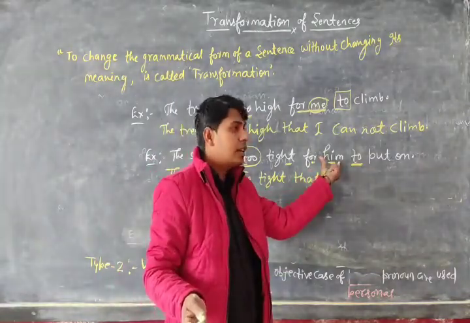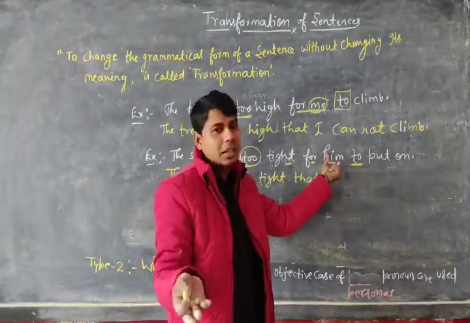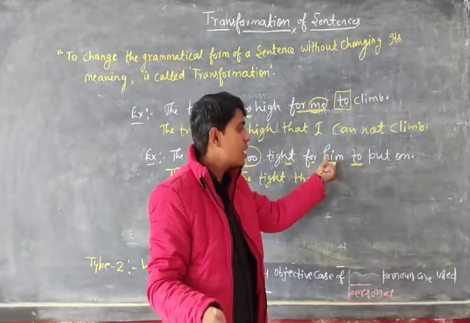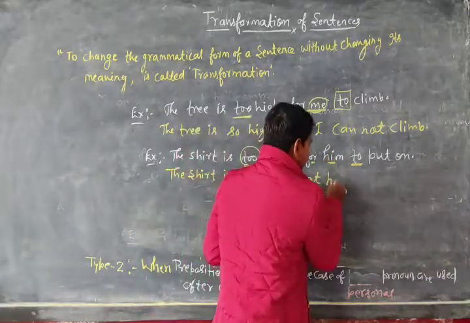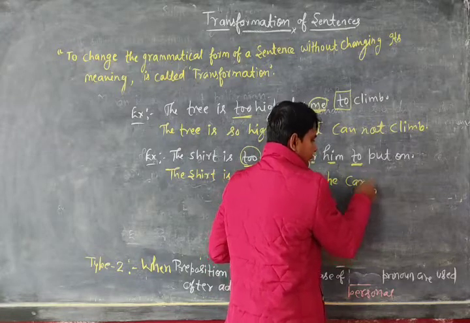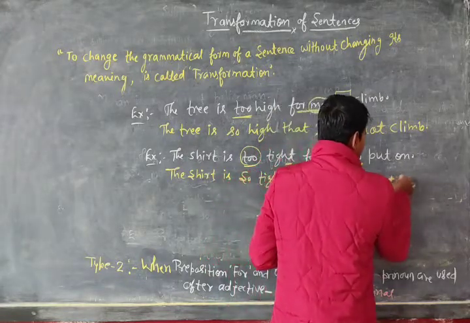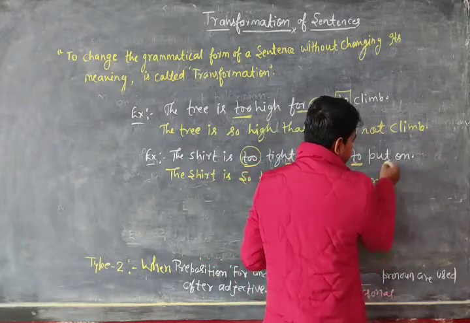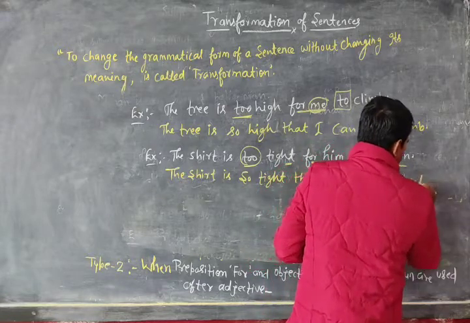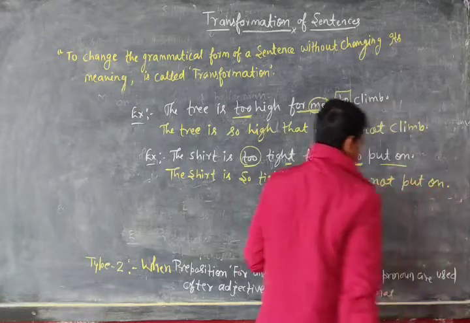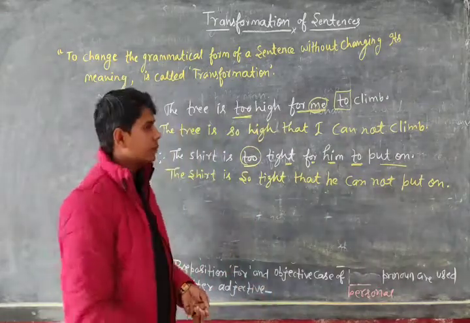This object will change into subject. So what is the subjective case of him? We know, he, then we use cannot. What is the remaining? Put on. Cannot put on. Okay sir?